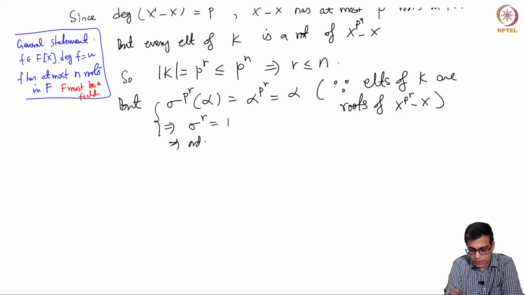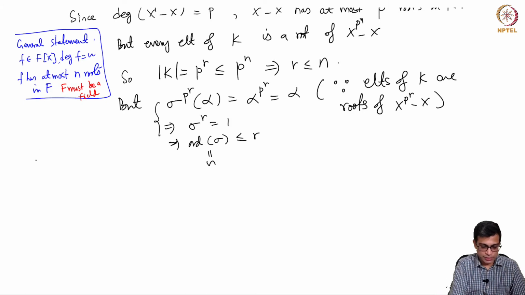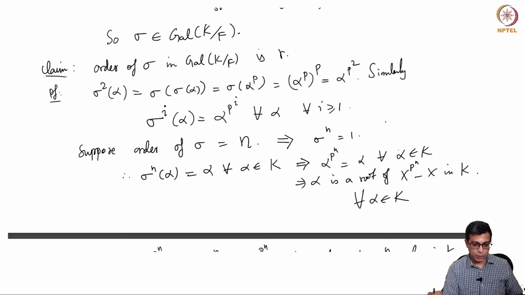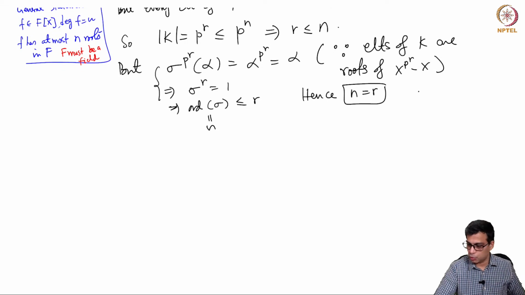So order is less than or equal to r. Order is the smallest positive integer such that this has this property, which is n. So hence n is less than or equal to r as well as greater than or equal to r. So order is equal to r by this analysis. So that proves the claim.